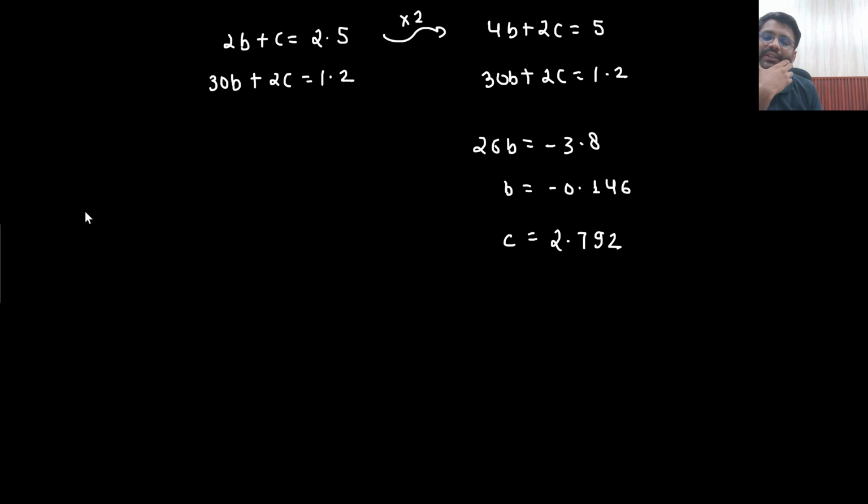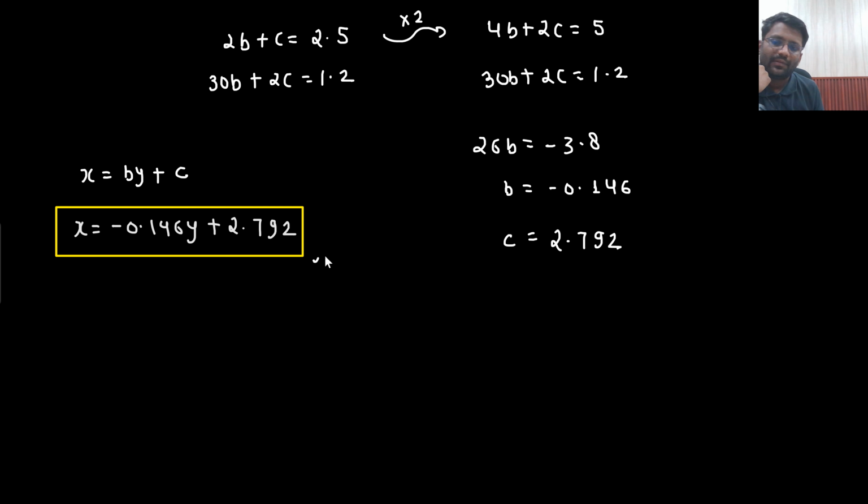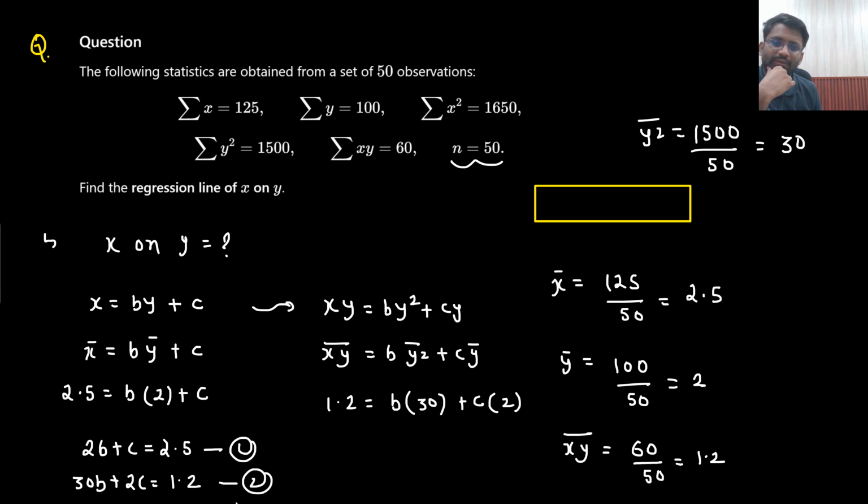So value of b is there, value of c is there. So what was the equation? x equals to by plus c was the equation. So x equals to minus 0.146 y plus 2.792. There you go. This is the answer. Yeah, minus 0.146, 2.792. This is the answer. Understandable? So this is how we are supposed to solve. Again, no formula, nothing, simply the process.